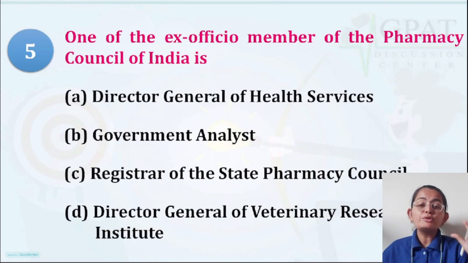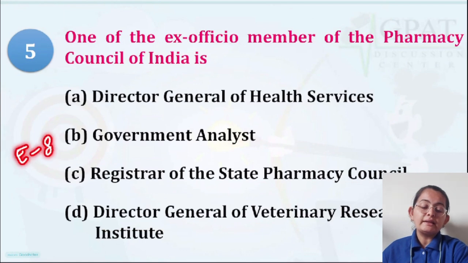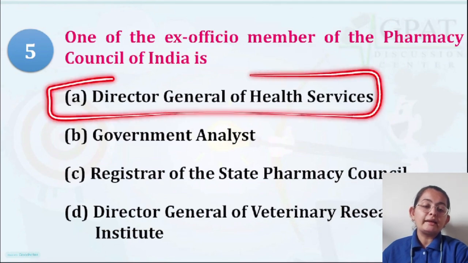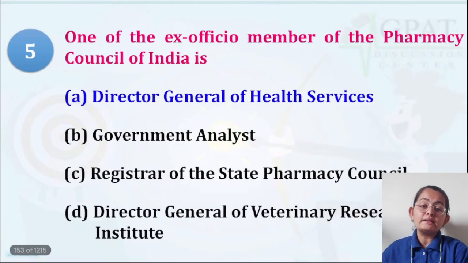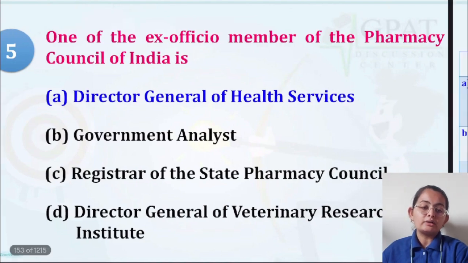The composition of the Pharmacy Council of India is important. There are 8 elected members, 9 nominated members, and ex officio members. When I talk about ex officio members, there are 3. Among these, the first one is correct. The Director General of Health Services is one of the ex officio members, and the rest of them are not.